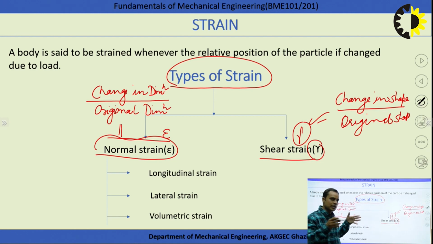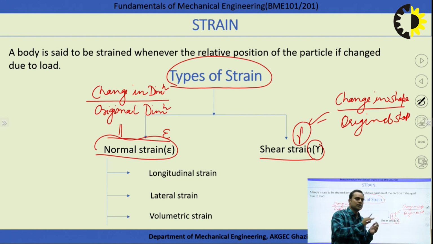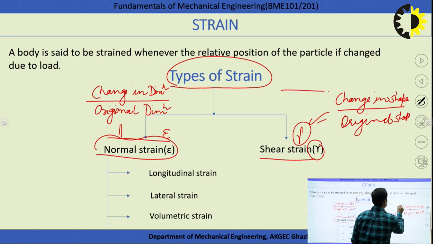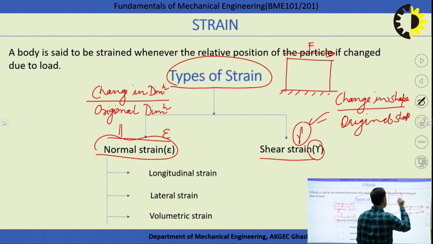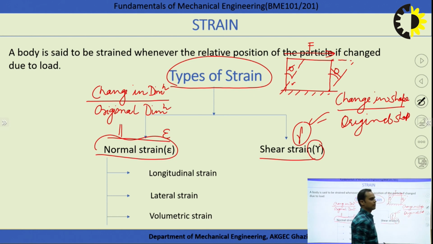Normal strain means change in dimension, because the load is normal, so there is a change only in the dimension. If the load is tangential to the surface, you can also visualize by considering this example. If I am considering any block and it is fixed at the bottom face, if I apply a force over it here, what will happen? Because the bottom end is fixed and I am applying a tangential load, there is a possibility of angular deformation. This angular deformation is nothing else, that is called the shear strain.